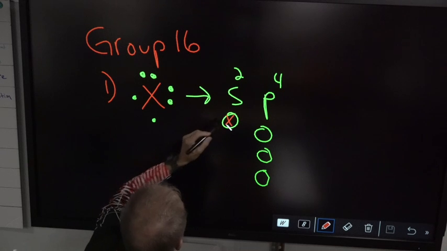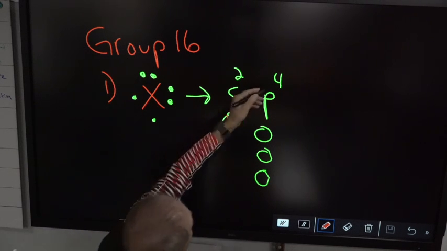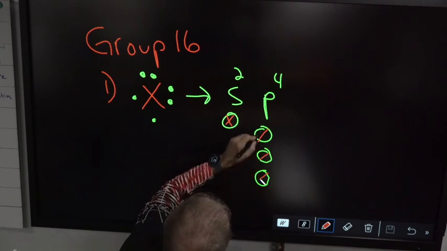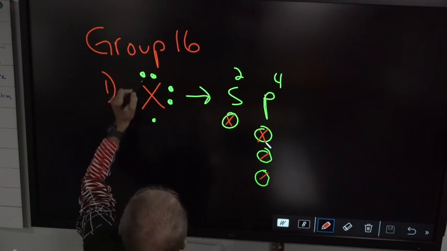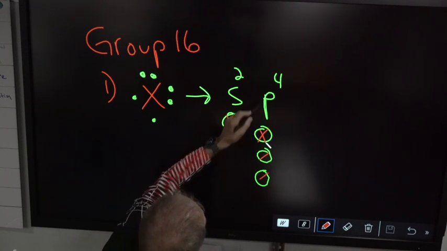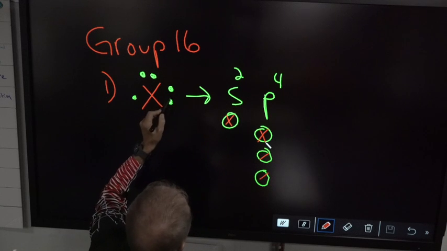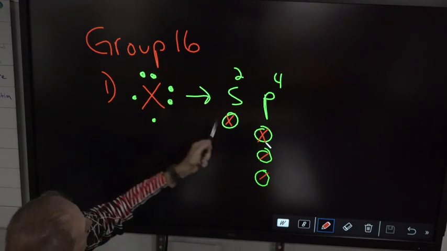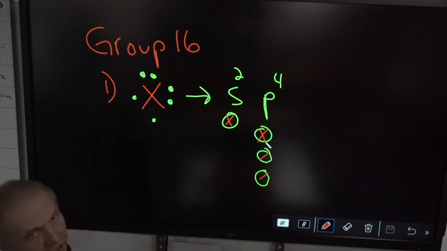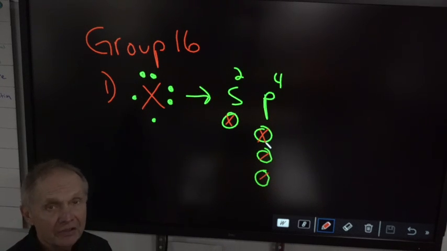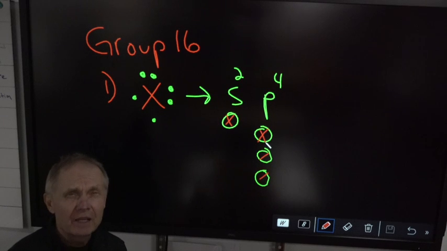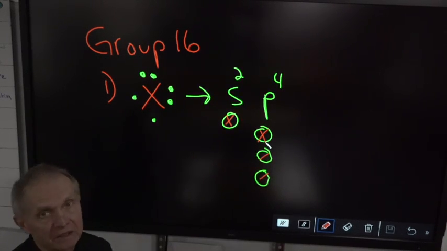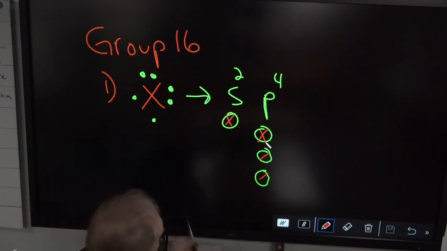S2 filled. That's this one at 12 o'clock. P4, 1, 2, 3, 4. So the S2 is at 12. This first orbital in P is here, and then we have 2 singles. So all of group 16 looks like pair, pair, single, single. And like I said, oxygen, probably the second most electronegative element on the whole periodic table. It is wickedly strong. Okay, that's group 16.